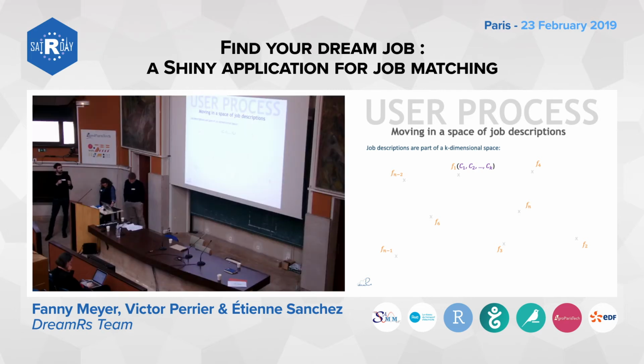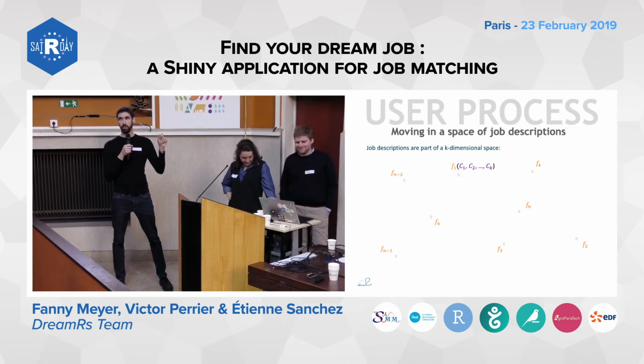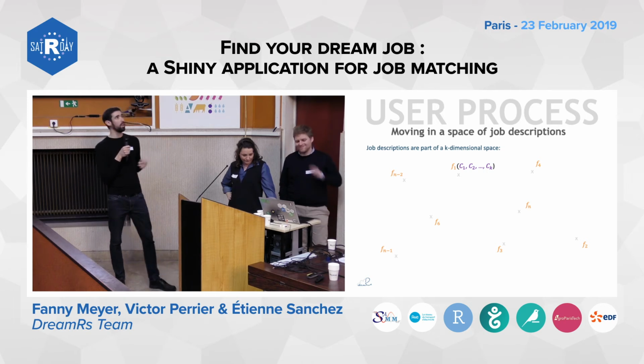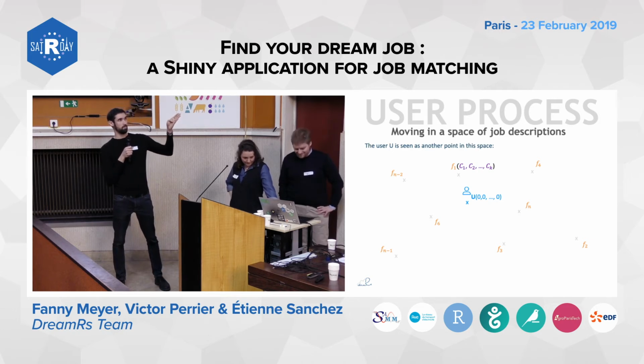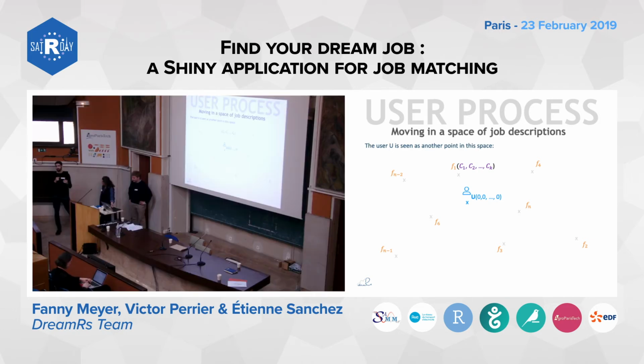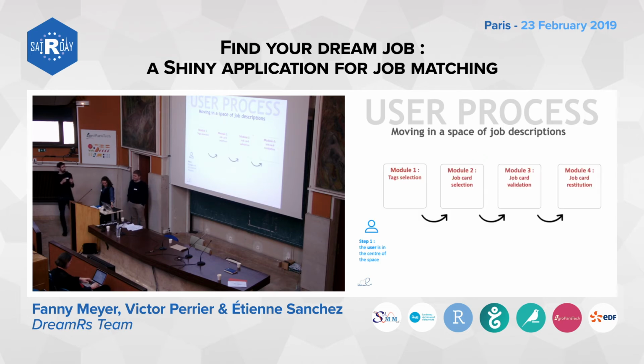So what we did is, thanks to the matrix, we can consider that all the job descriptions are inside a big space, a k-dimensional space, and each job description is just a point in the space, and so the axes of the space are the k clusters, and the user is just one point in this space. We consider that a user has the same structure as a job description, so it's just a list of k coefficients. So what do we do now?